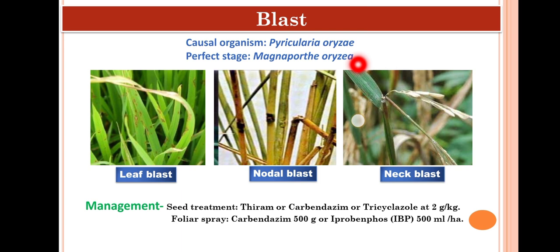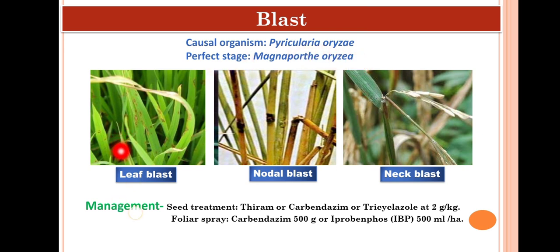It means it produces the ascospore. And the ascospores are four-celled and are produced inside the ascocarp, that is the perithecia. So Magnaporthe oryzae produces perithecia, and it produces the four-celled ascospore.